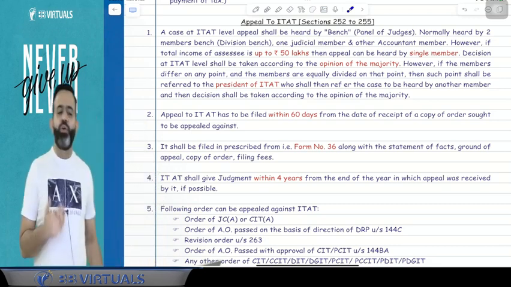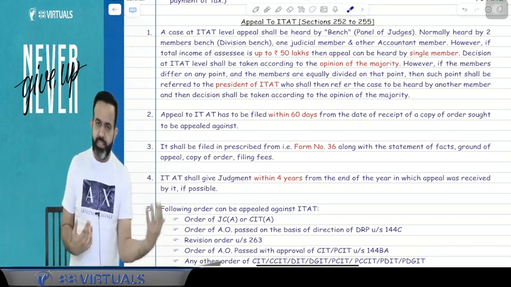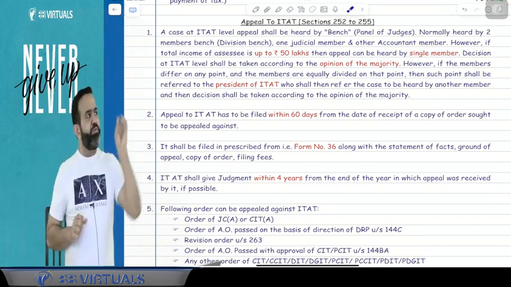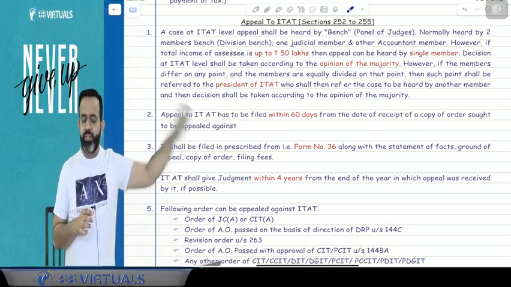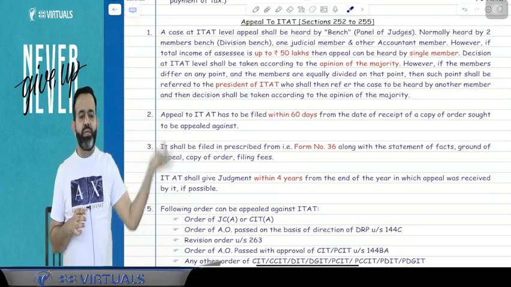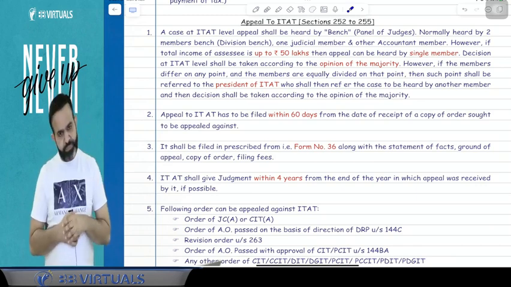So for example, on expenditure P, one judge says allow, one judge says disallow, then this matter will be referred to the president of the ITAT. The president will refer that matter to another member, and that member will give the judgment on the basis of the majority.